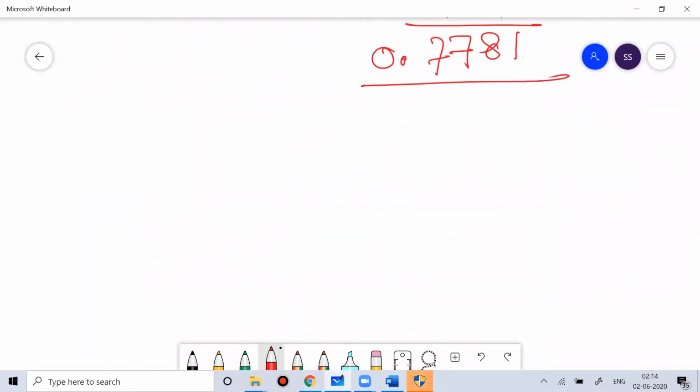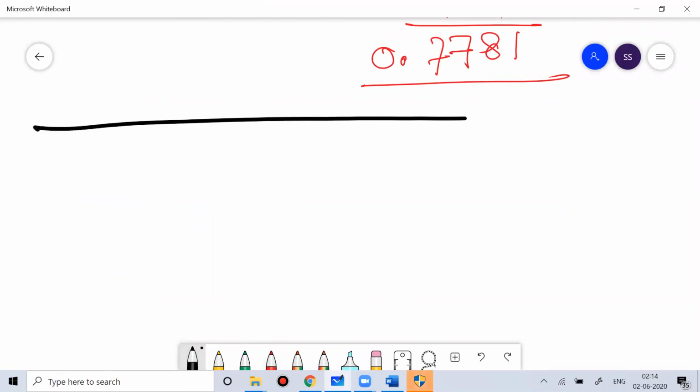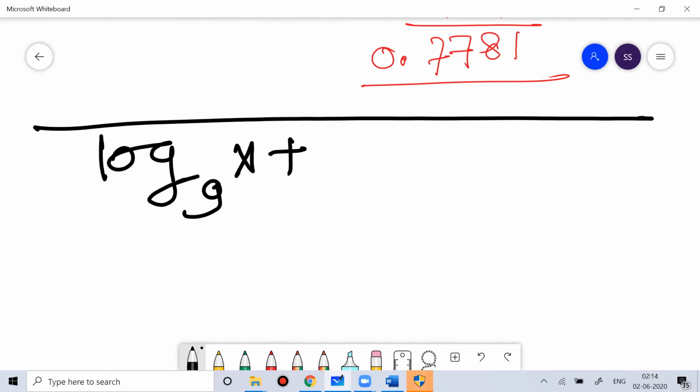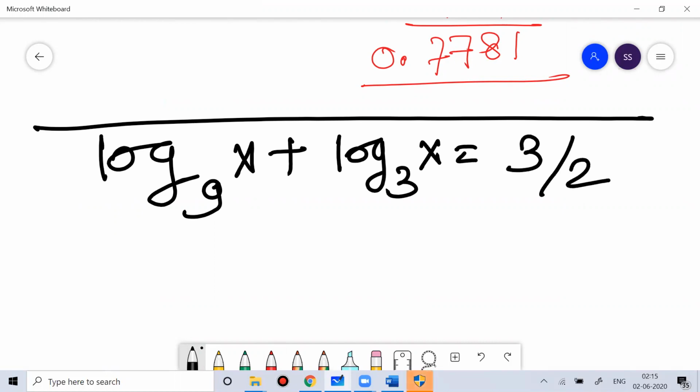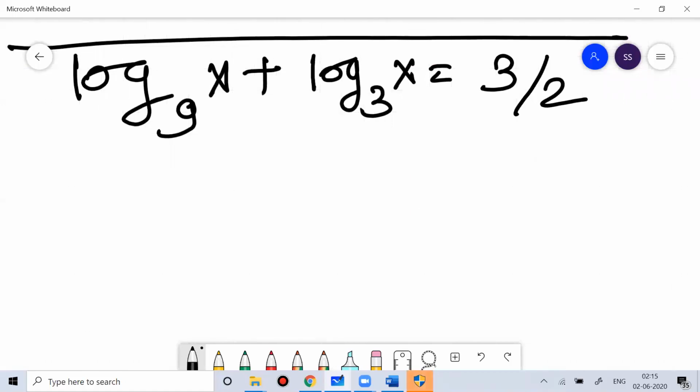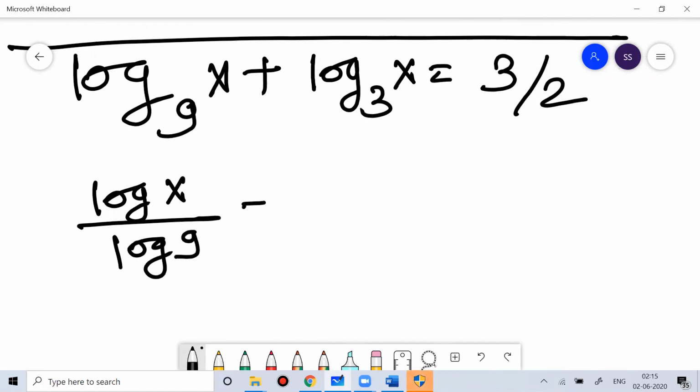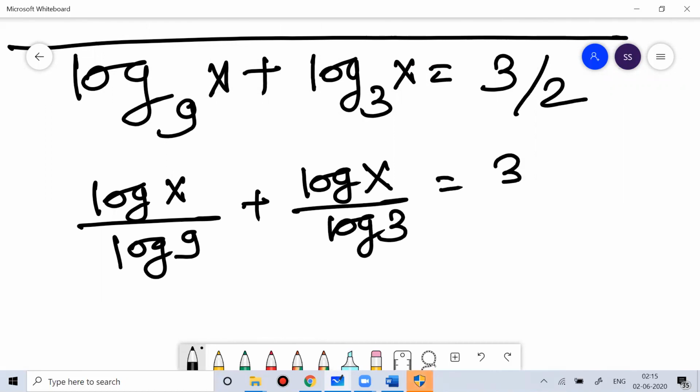So in the mock paper, the question is log base 9 of x plus log base 3 of x is equal to 3 by 2. You can write this as log of x by log of 9 plus log of x by log of 3 is equal to 3 by 2.